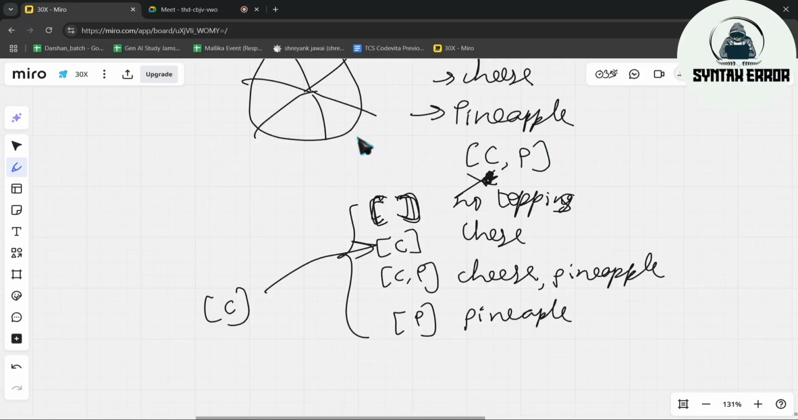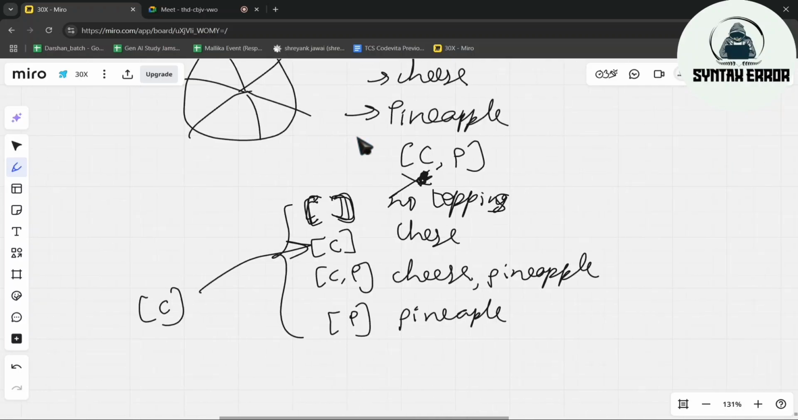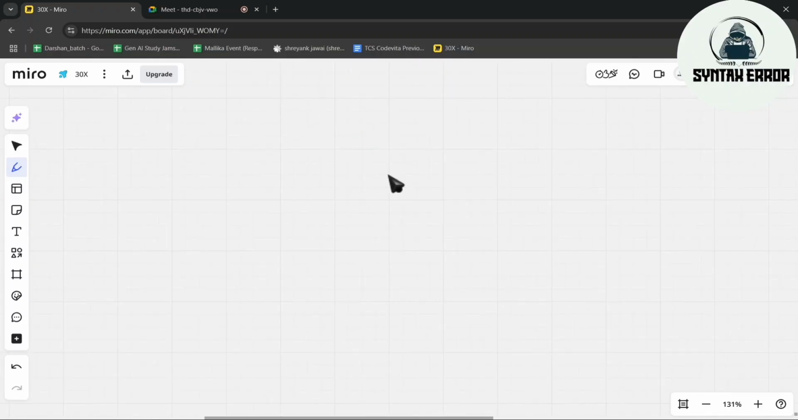For example, let's see a few technical examples. We have 1, 2, 3. This is an integer array having elements 1, 2, 3. Now what we have to do? We have to write all the subsets of it. The first subset would be the empty array. Obviously, the empty array is a subset of all the arrays.